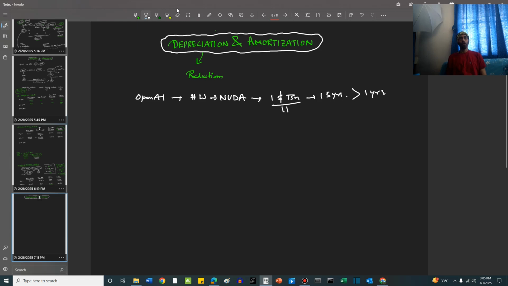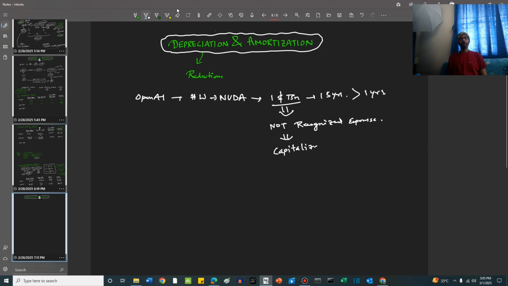We have not expensed it. We have actually spent $1 billion, but this has not been recognized as an expense. What we have done with it? We have capitalized it.